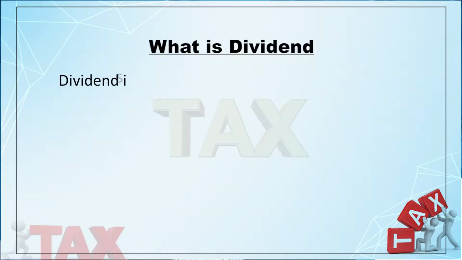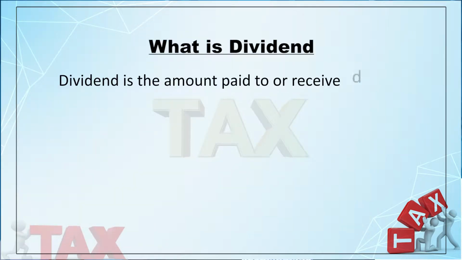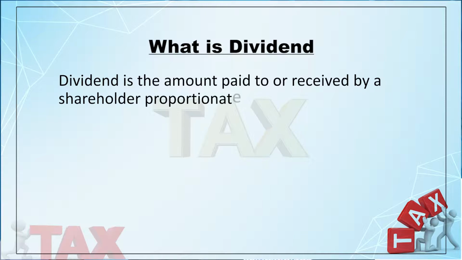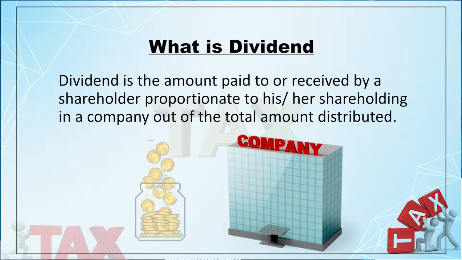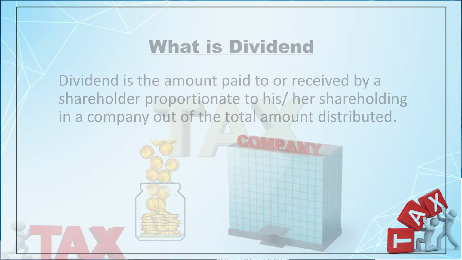Now, the dividend is the amount paid to or received by a shareholder proportionate to his or her shareholding in a company out of the total amount distributed. So, the amount which is earned by the company after distribution to its lenders or creditors, the remaining part is to be distributed by the company to its shareholders according to their shareholding. This part of distributed profit is known as the dividend.